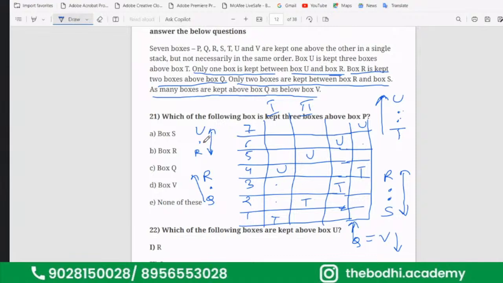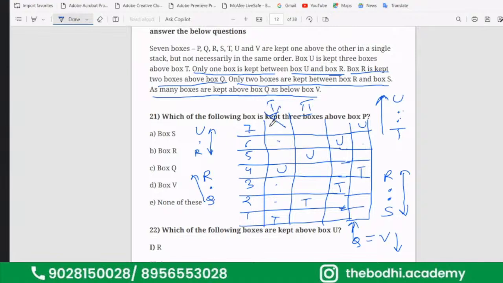Now, what I'll do? I'll take this. There has to be a 1 gap between U and R. In the first case, if I take R here, there is only one option, either R here or R here. Now, if I take R here, I cannot place Q, so R will not come. Again, if I take R here, then this Q I cannot place anywhere.